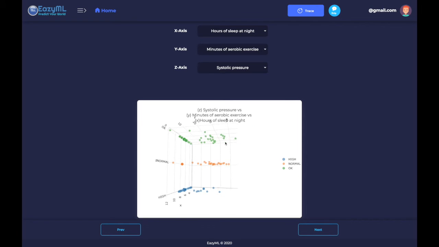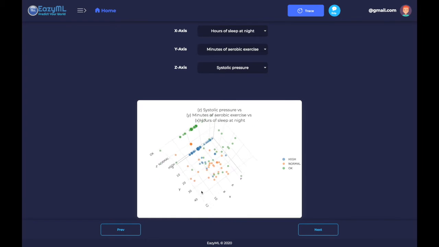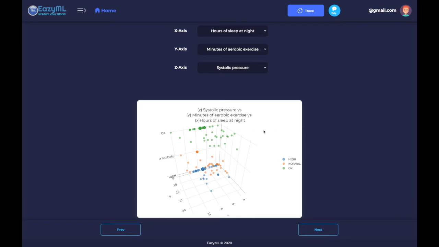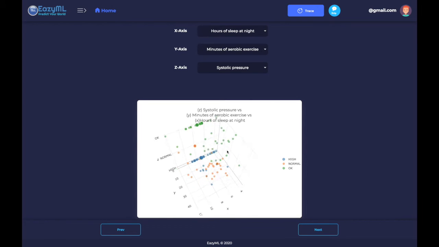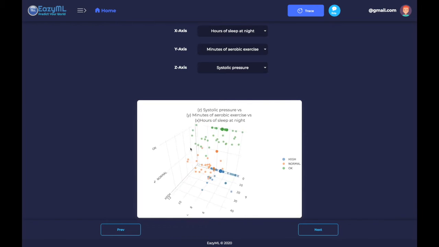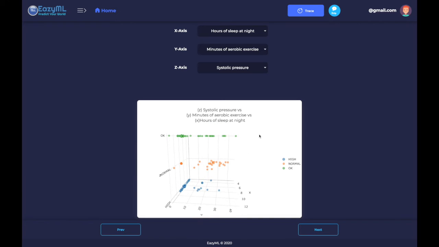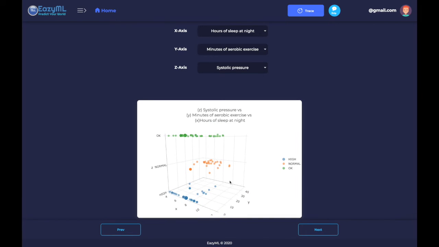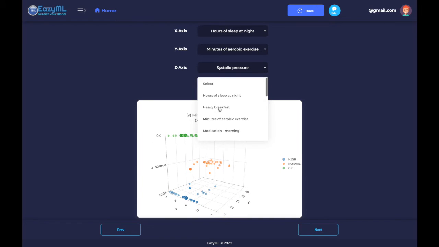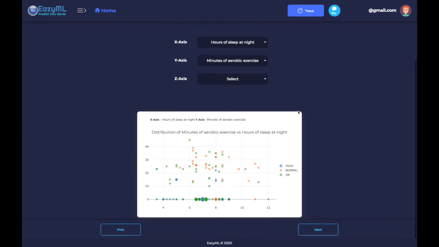Of course, due to the nature of this data set, this visualization is not the most simple to view, but you can imagine how it would be extremely helpful for a number of data sets. So even if we just had a 2-dimensional visualization here, it categorizes how hours of sleep and minutes of aerobic exercise factored into an okay, normal, or high blood pressure.